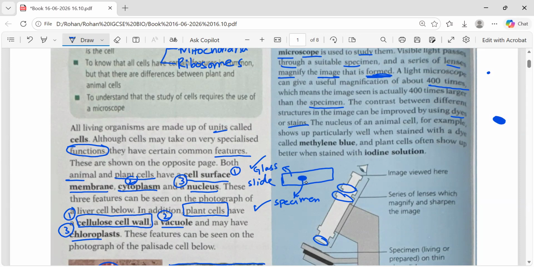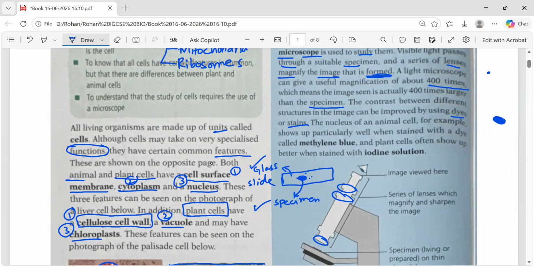For example, let's consider this specimen as transparent. Now you want to check what are the things in this specimen. So you will add dyes. By adding those dyes, different colors will appear on it. Those different colors will tell you the different things present in it.